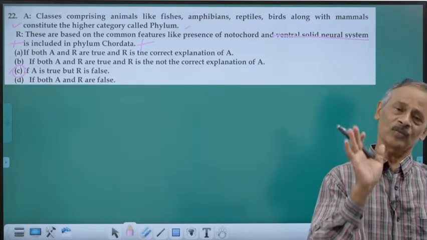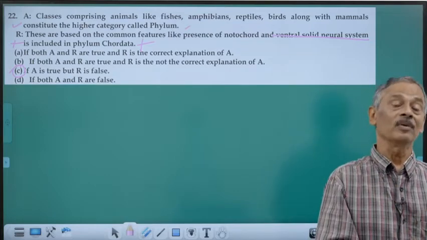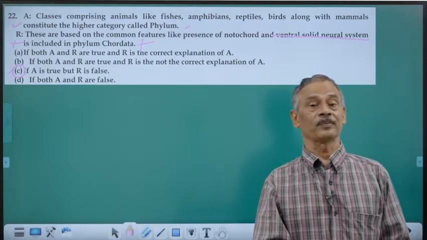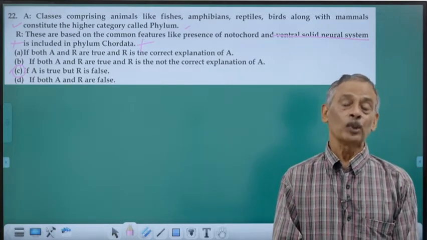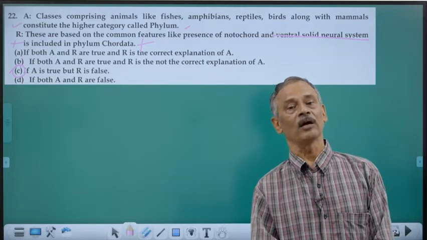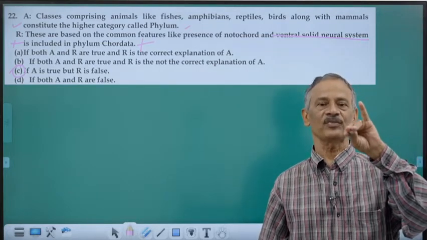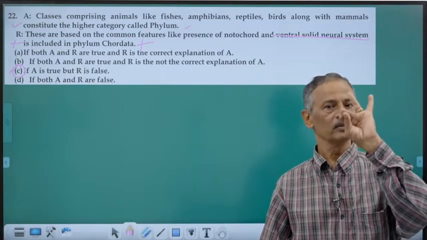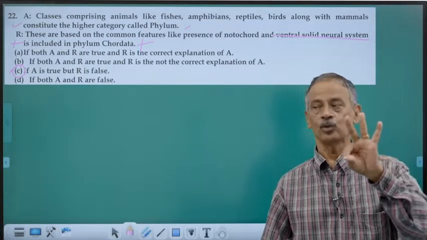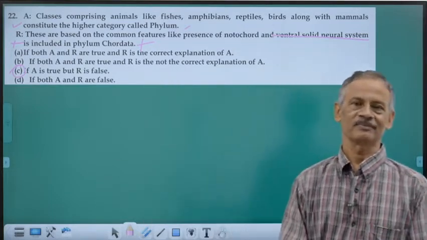They are all put under the phylum Chordata. Why? Because they share the same characters, and there are three basic things that are common for putting them under the phylum Chordata. One is presence of notochord, at least in some stages of development. Two, dorsal tubular nerve cord. Three, you should have paired pharyngeal gill slits. That point clear?